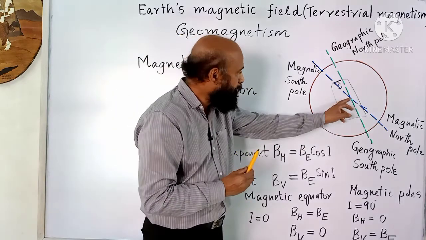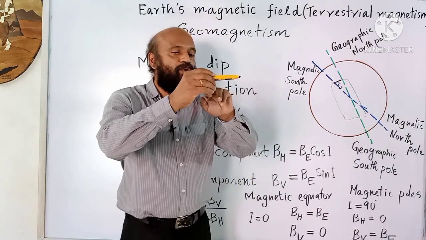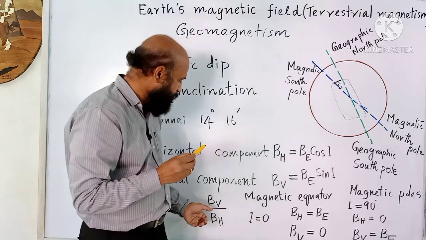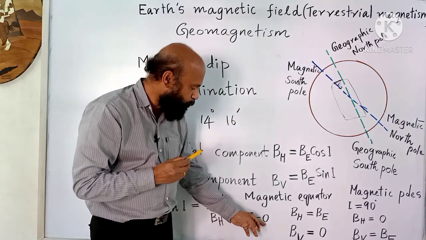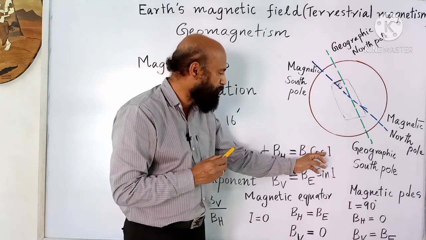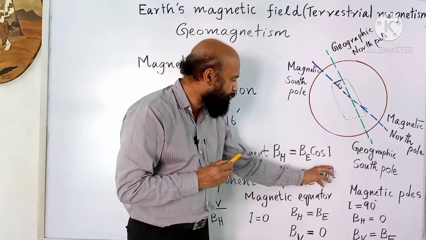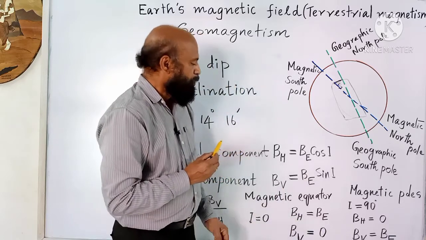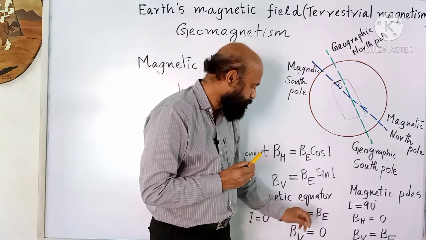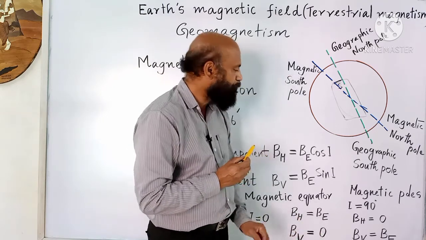Now at the magnetic equator, the direction of the total magnetic field will be along the horizontal direction. So the inclination will be 0. When inclination is 0, cos 0 is 1, so BH is BE. Sin 0 is 0, so BV is 0. So the horizontal component is maximum at the magnetic equator and the vertical component is 0.